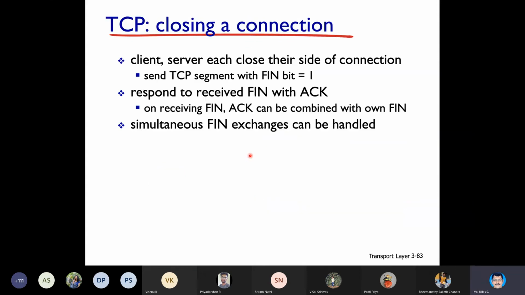Can I proceed, guys? Next is how do you close a connection? TCP closing a connection.